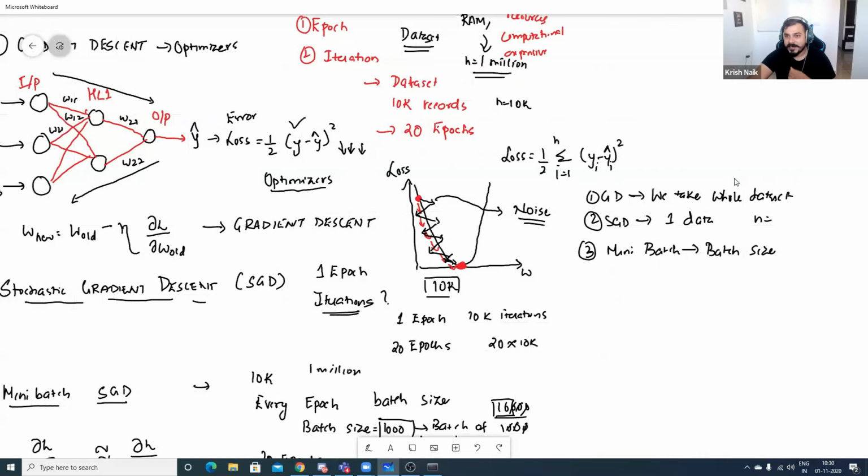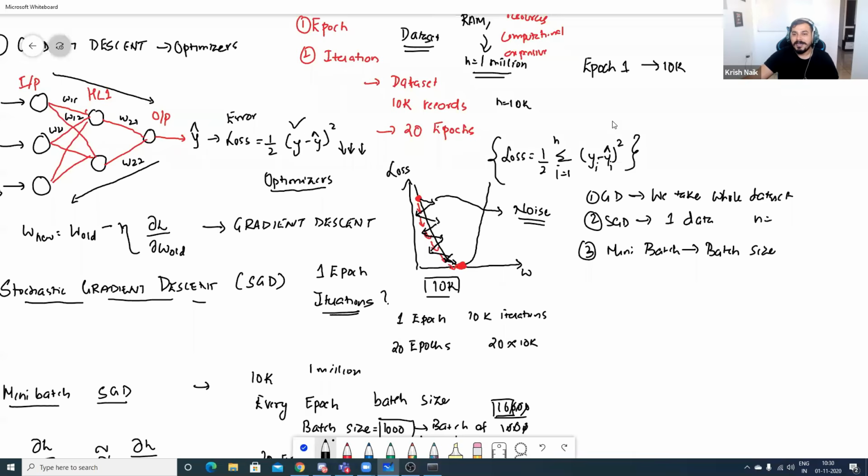We take the whole data set, and my loss function looks something like this, with the summation of i equal to 1 to n, right? Over here, we take the whole data set and we do the forward and backward propagation. So basically, in epoch 1, I will be taking the 10K records, supposing that is my total data set. I'll do the forward propagation, compute the loss, and do the back propagation.